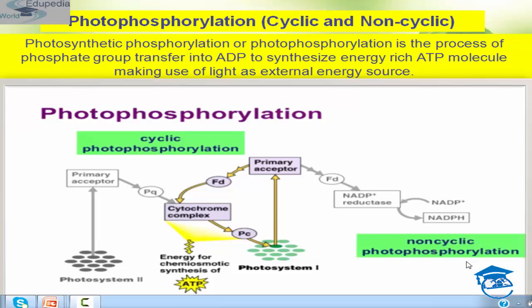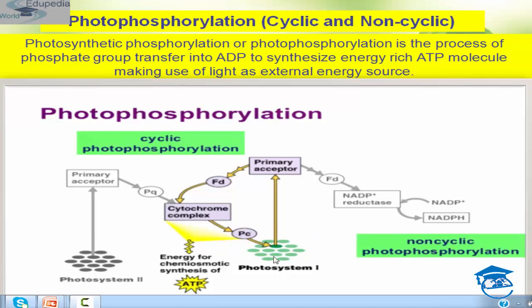Now, how does non-cyclic photophosphorylation go? See, this is photosystem 1. When photons of light are received by the chlorophyll, these green ones are your chlorophyll, students. This is P700, and this was P680.